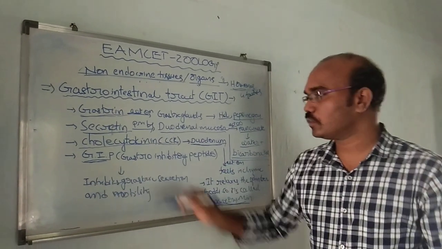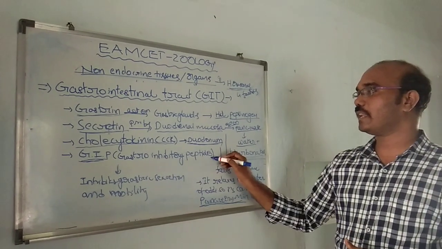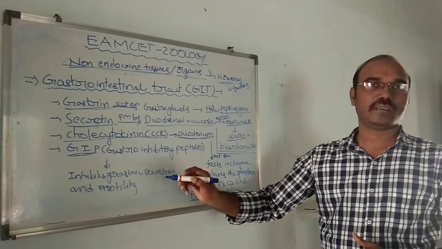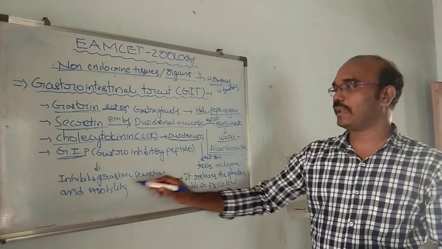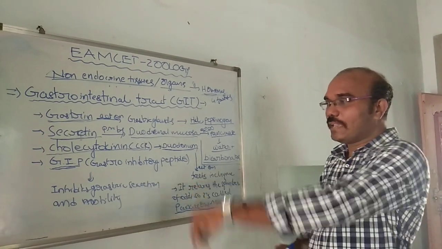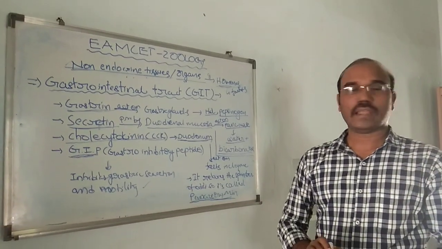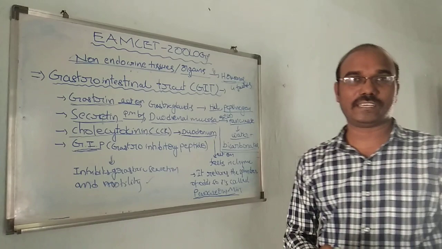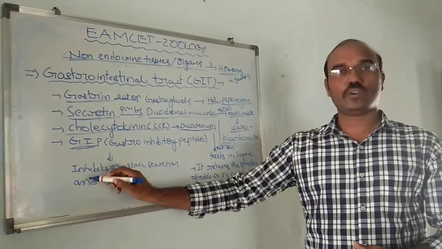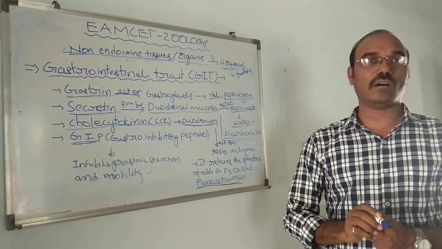Then coming to gastro-inhibitory peptide, simply called GIP. This gastro-inhibitory peptide inhibits gastric secretion from the stomach and also inhibits motility.